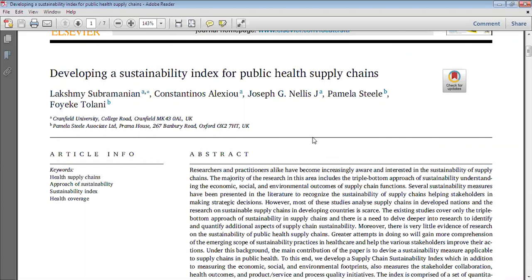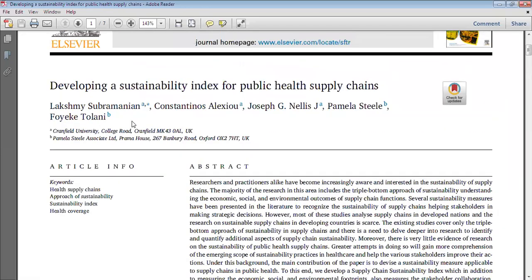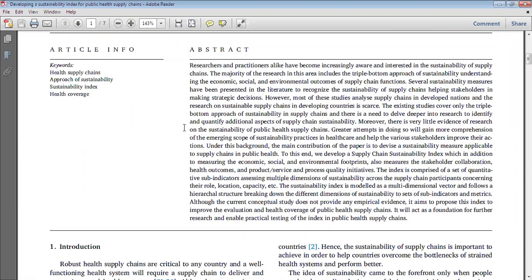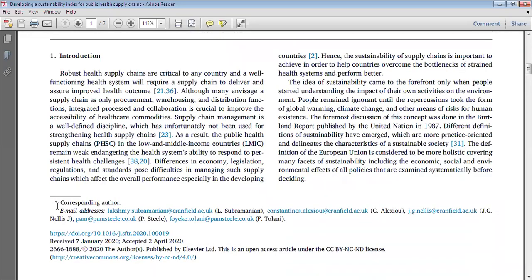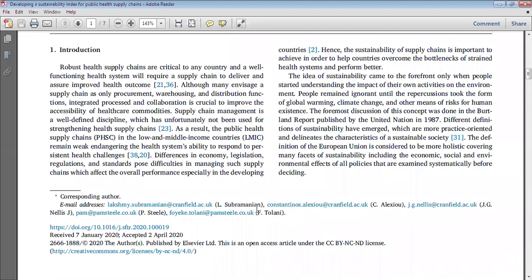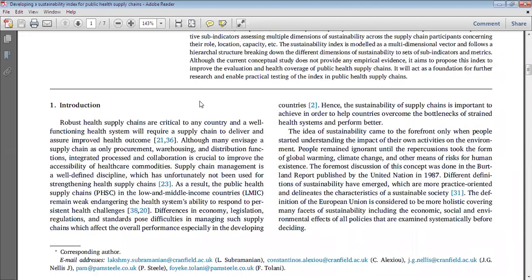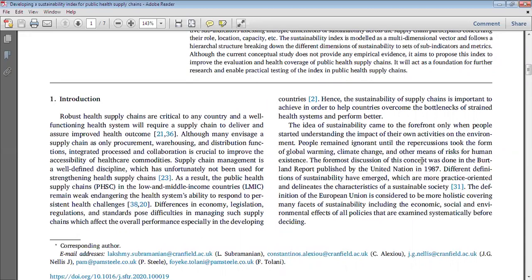So the responsibility of the corresponding author is that he or she basically communicates, and that's why the email ID of the corresponding author is very, very important. You must give the email ID of the corresponding author even if you do not provide the email IDs of the other authors. Now you can see that they have given the introduction part.